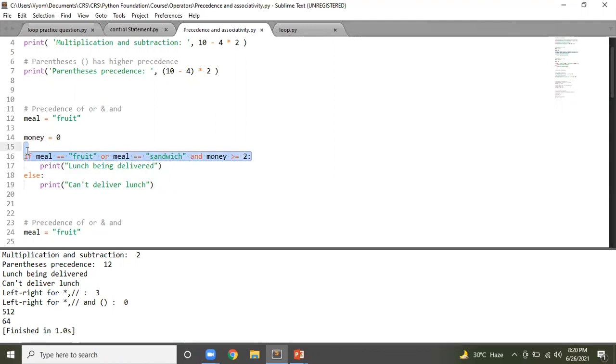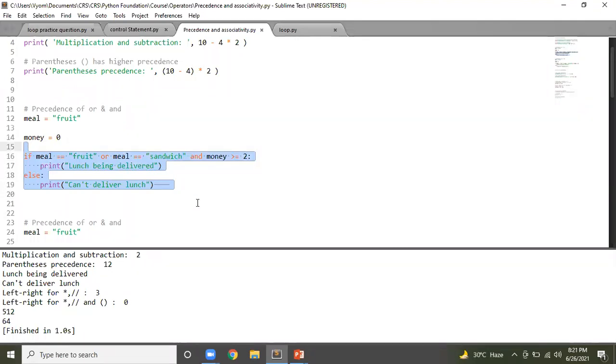I don't know how many of you are able to see the problem in this statement, but raise your hands who are able to see the problem. As a developer, you might think you have written the right statement, but it says lunch can be prepared, though it should have been cannot be prepared, because money is not greater than 2. Only this is correct, but the way you have written this statement is incorrect, because you haven't used the concept of precedence and associativity properly. That's the biggest problem in this. A lot of people make this problem, especially in case of Python.